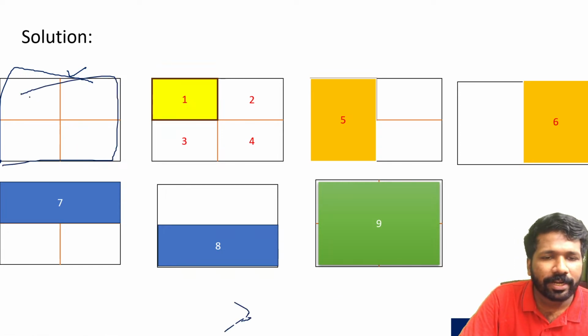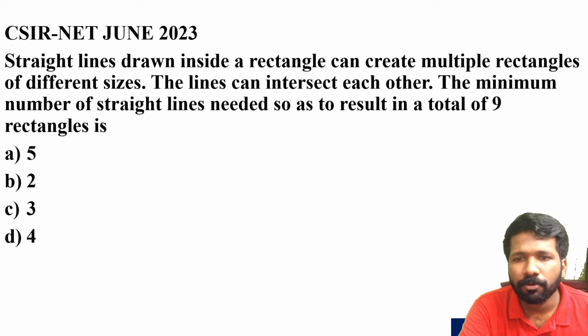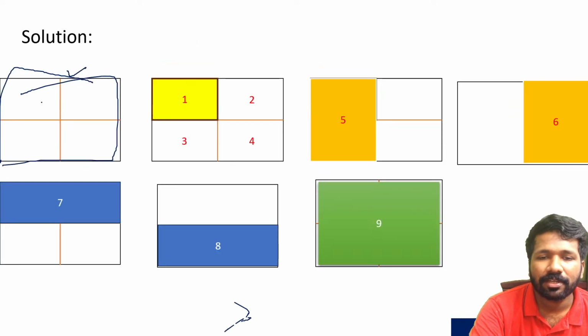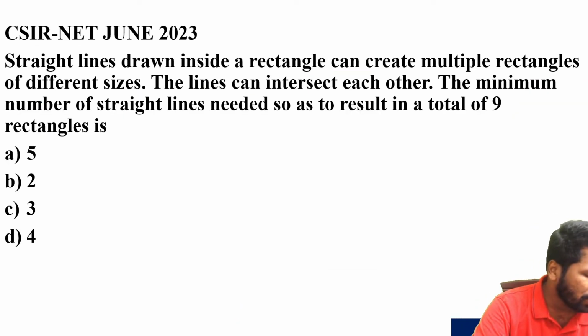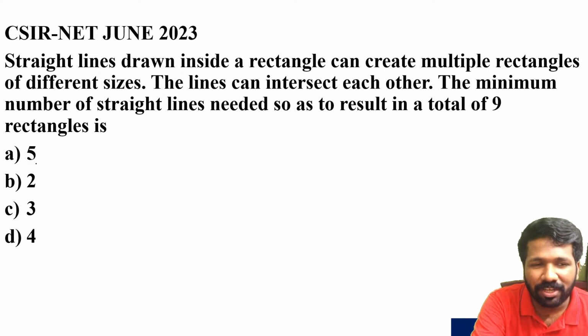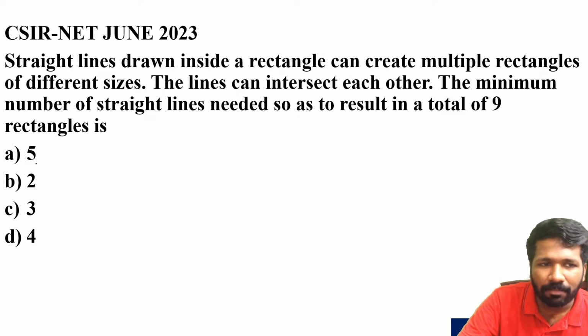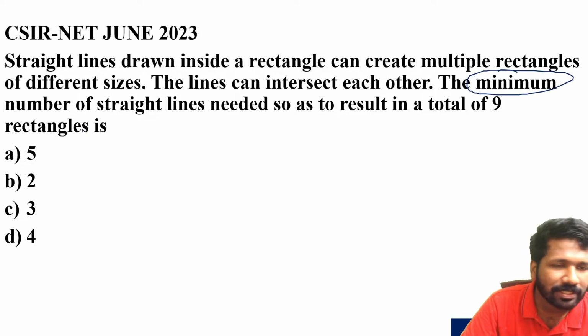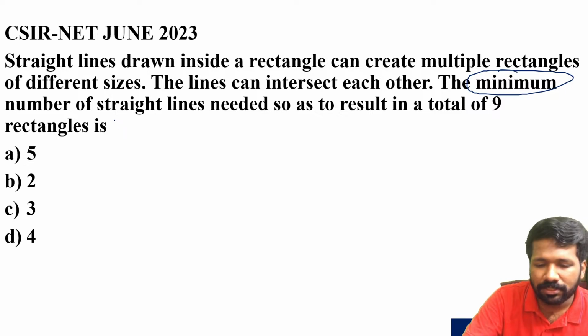If this is the original rectangle, we need to put lines so that a total of 9 rectangles will be created. So how many lines are needed? You may think that needs a lot of lines, but it needs only 2 lines. That is the idea. The minimum number is asked. It's an optimization problem, so the minimum number is asked. The minimum number is just 2.